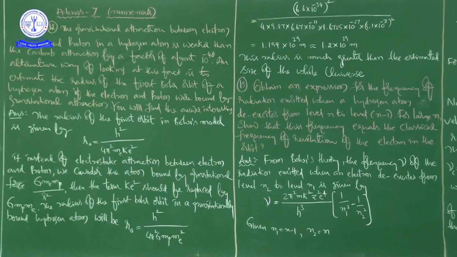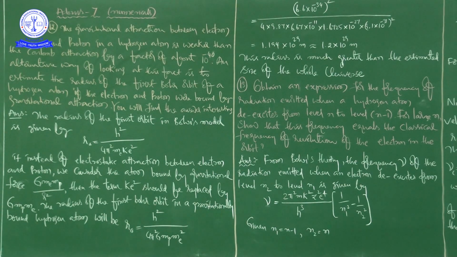What is rounding off here? If the last digit is less than 5, the preceding digit will not change. If the last digit is greater than 5, the preceding digit is raised by 1. That is the rounding off method we learn in the chapter of units and dimensions. If you apply that method, here you will get 1.2 into 10 to the power of 29 meters.